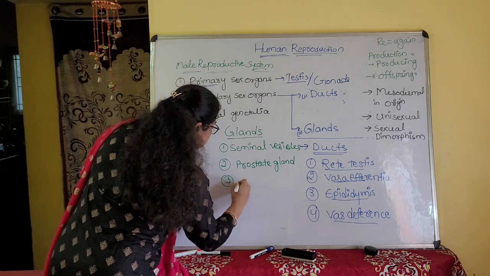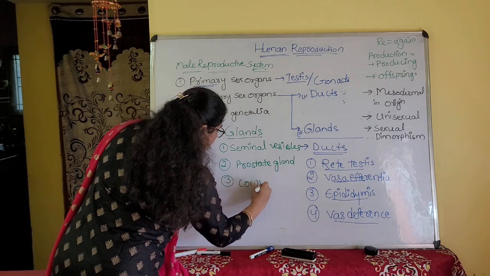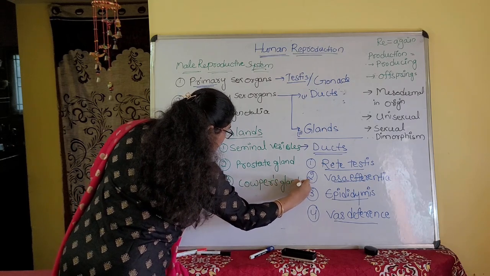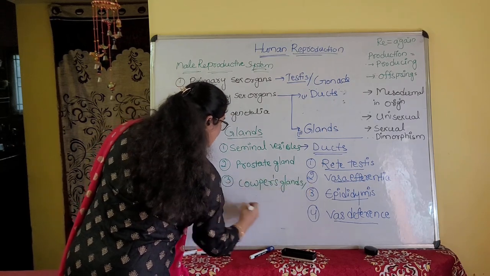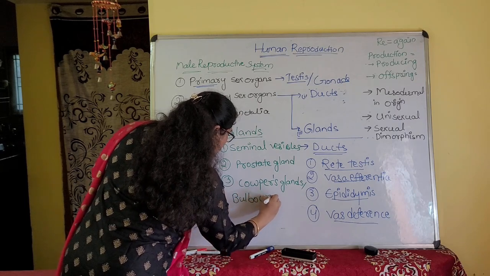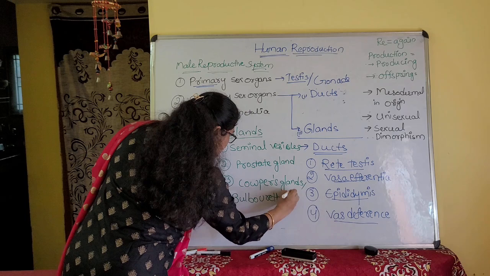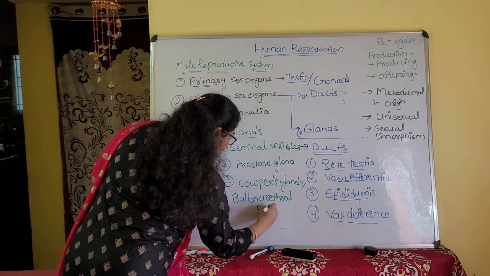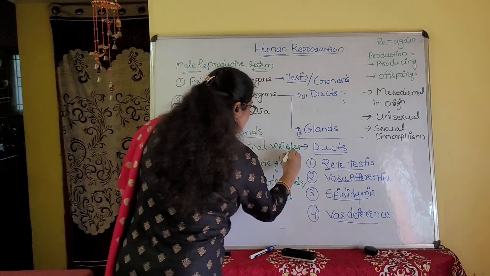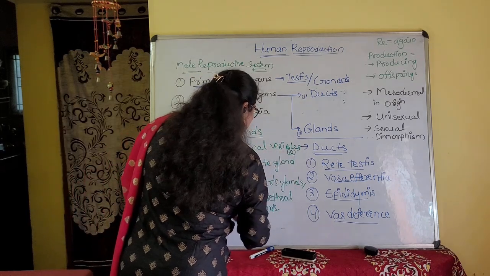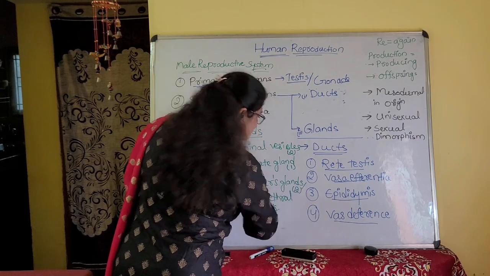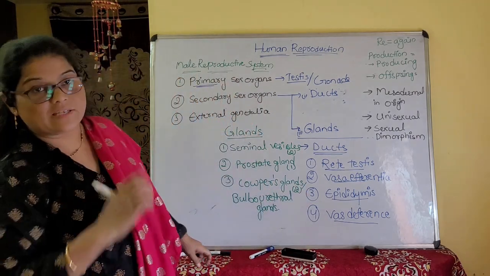Third one is Cowper's glands, also called bulbourethral glands. Seminal vesicles are one pair, meaning 2 in number. Prostate gland is only 1 in number, and Cowper's glands are also a pair, meaning 2 in number.